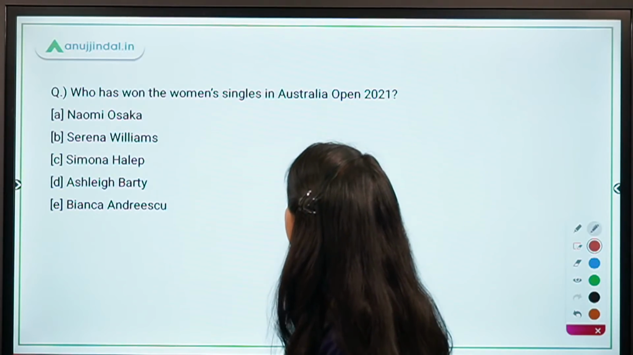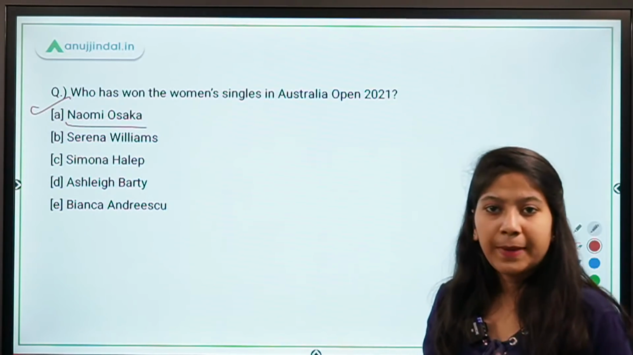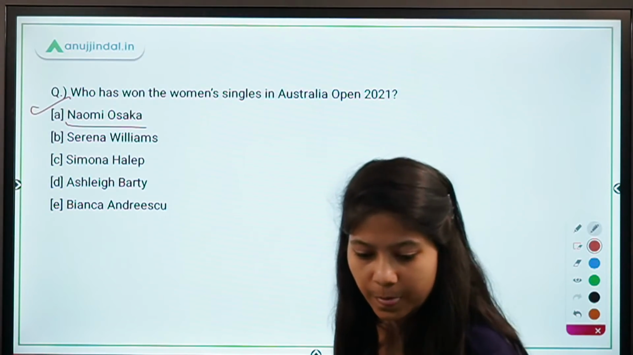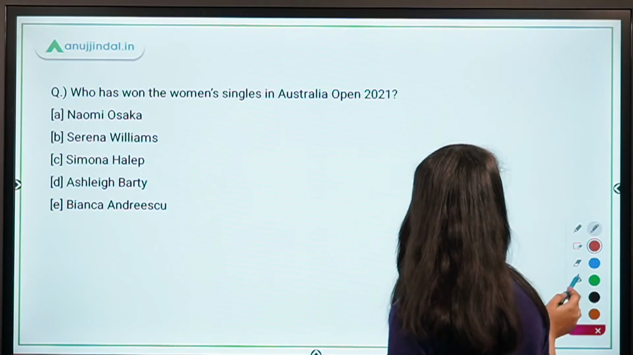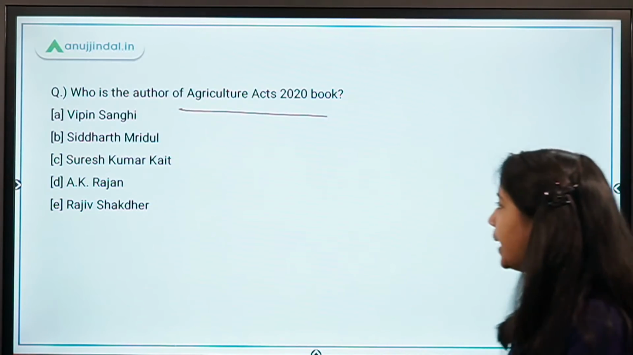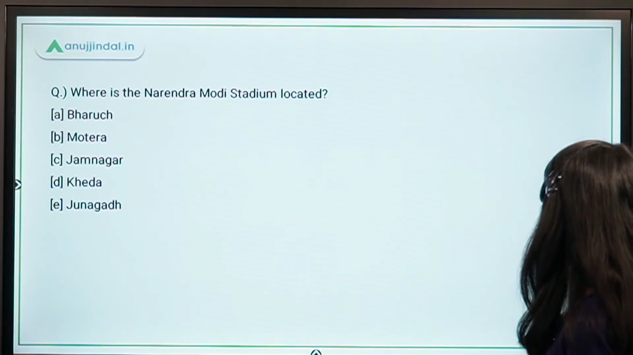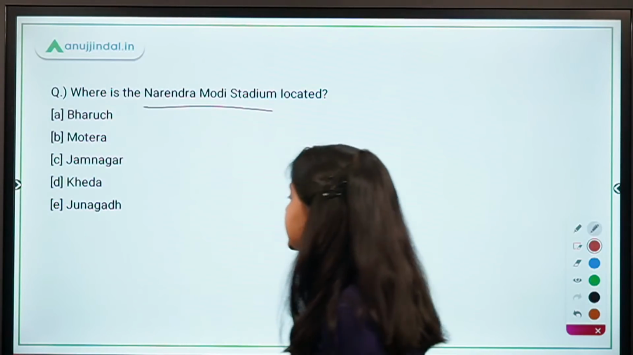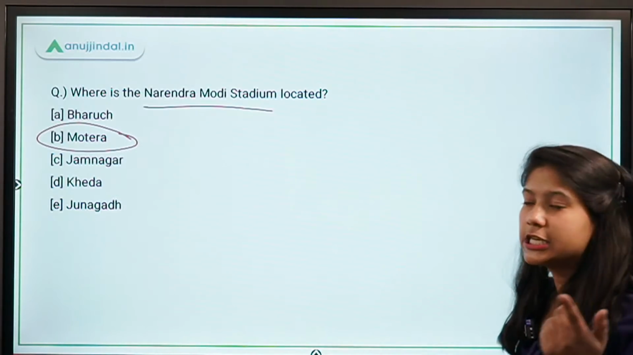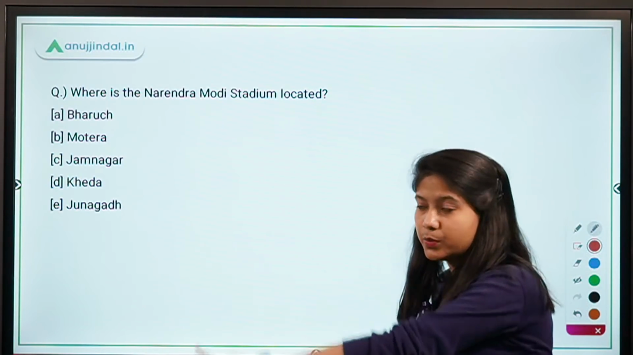Who has won the women's singles at the Australian Open? The right answer is Naomi Osaka, and in the men's singles category, the winner is Novak Djokovic. Who is the author of the book Agricultural Acts 2020? It is A.K. Rajan. Where is the Narendra Modi Stadium located? It is located in Motera, Gujarat. Earlier it was the Sardar Vallabhbhai Patel Stadium. And remember, it is the largest cricket stadium in the world.